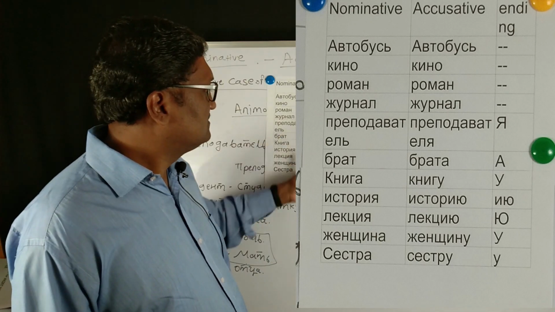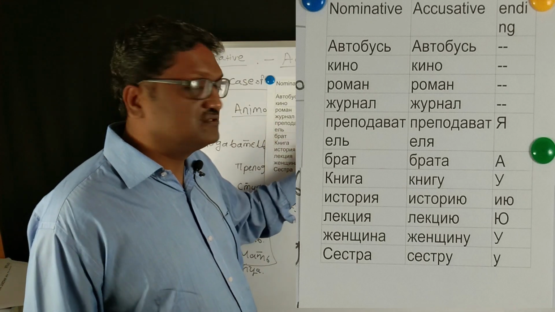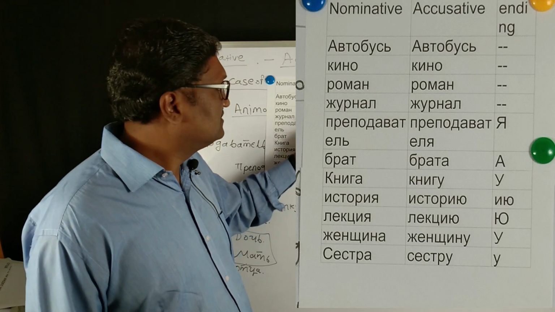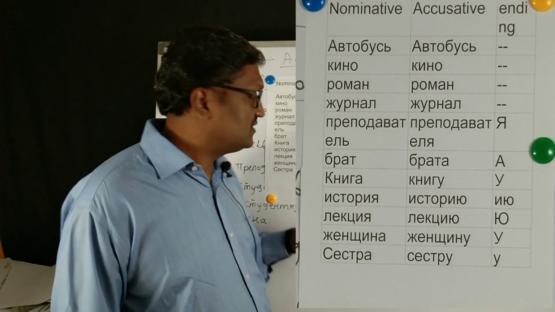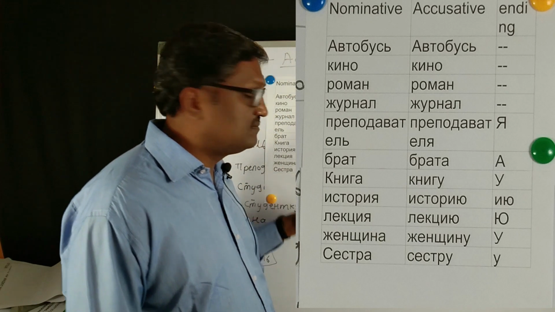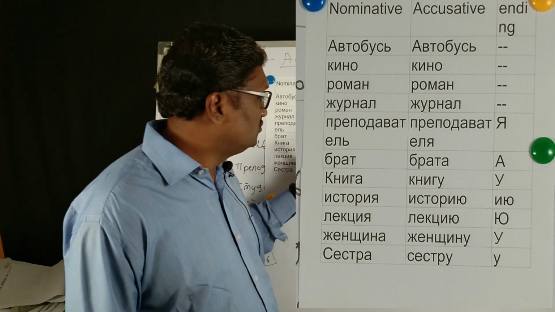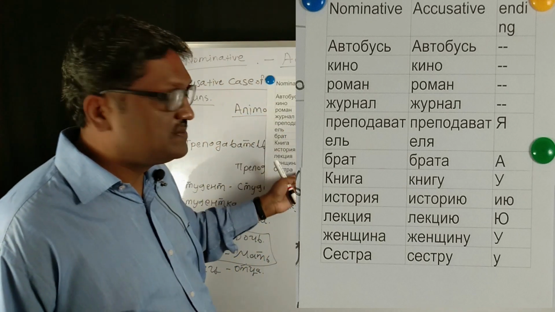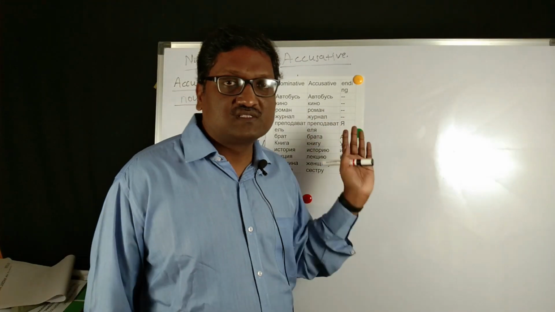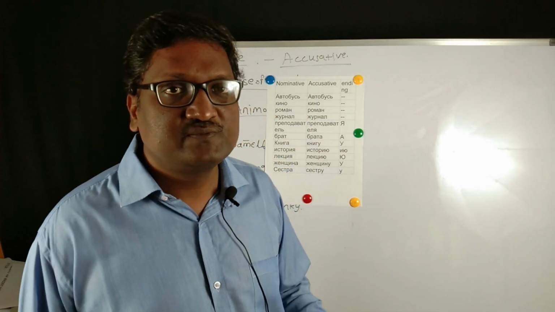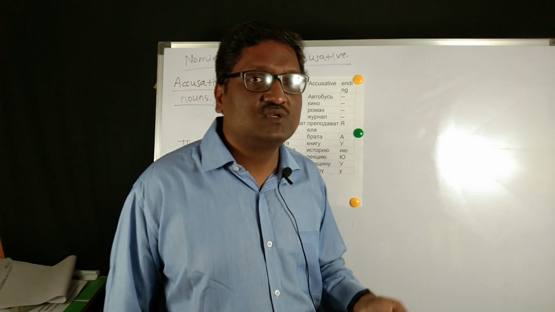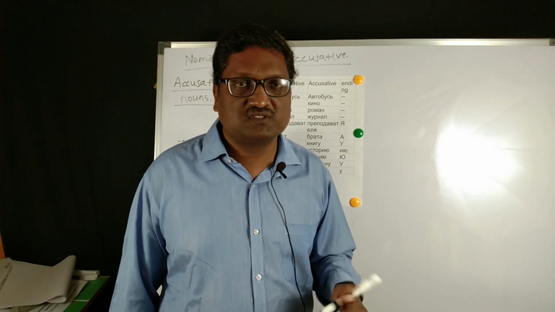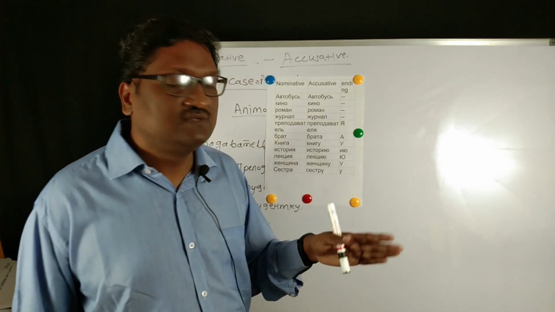So these are the endings: преподаватель is changing to преподавателя. So а and я are the endings in accusative case for masculine animate nouns, and for feminine animate as well as inanimate nouns, у and ю are the endings of feminine nouns in accusative case singular. Subsequently, we will see all the other aspects of accusative case: in plural, for adjectives, as a verb of motion, for pronouns. Everything we will see in accusative case.